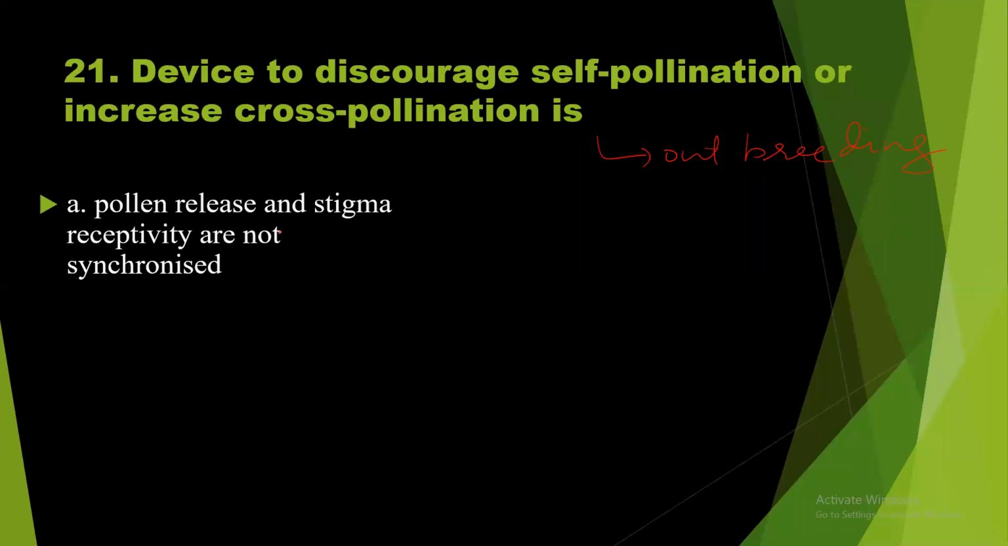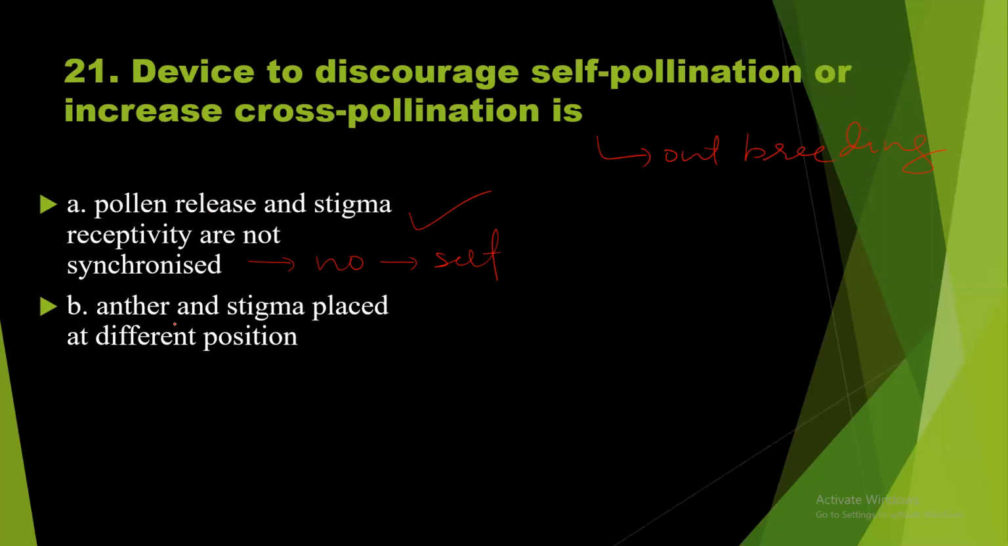Let us see the options. Pollen release and stigma receptivity are not synchronized. So then there is no chance for self-pollination. Yes, it should be the right answer. Option B, anther and stigma placed at different positions. Heterostyly, herkogamy. Yes, this is also correct.